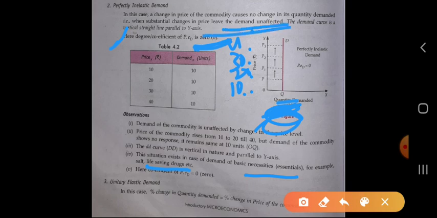Whatever the price, the demand of the commodity will not change. The demand curve is a vertical straight line, parallel to the y axis.